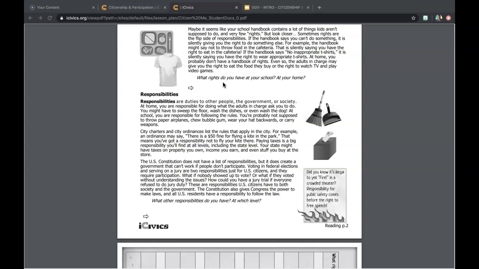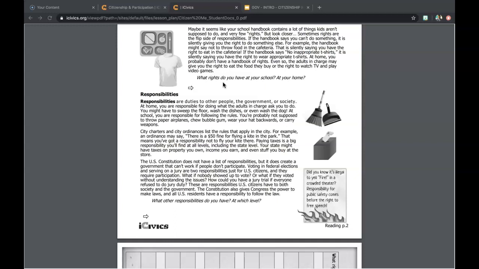At home, you probably don't have a handbook of rights, but even so, the adults in charge may give you the right to eat the food they buy or the right to watch TV and play video games. What rights do you have at your school? At your home? Let's go to the next section of content for this part of the lesson. Responsibilities.